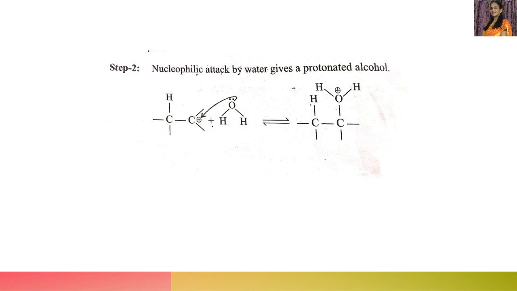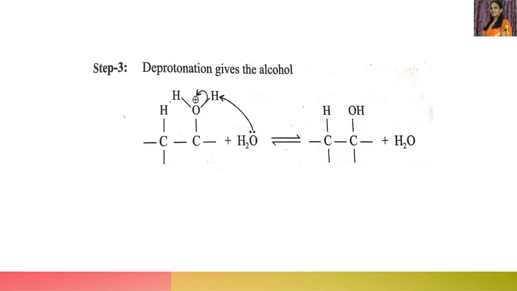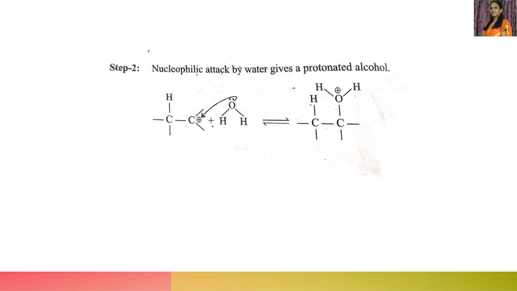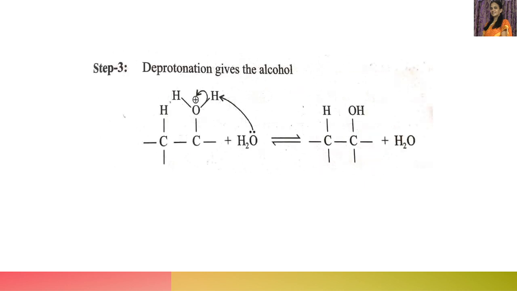Now, the third step, what happens? Deprotonation gives the alcohol. Previously, we got the protonated alcohol. This OH is an alcohol, but with 1 hydrogen extra, therefore it is a protonated alcohol. Now this protonated alcohol loses 1 proton to this base, that is, a weak base present in the system.